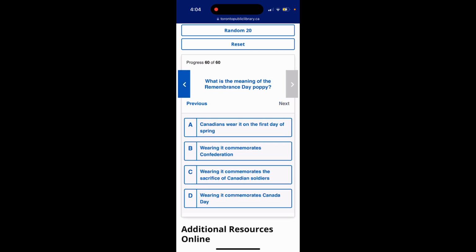Question 60 and last question. What is the meaning of the Remembrance Day poppy? Option A, Canadians wear it on the first day of spring. Option B, wearing it commemorates Confederation. Option C, wearing it commemorates the sacrifice of Canadian soldiers. Option D, wearing it commemorates Canada Day. The answer is option C, wearing it commemorates the sacrifice of Canadian soldiers.